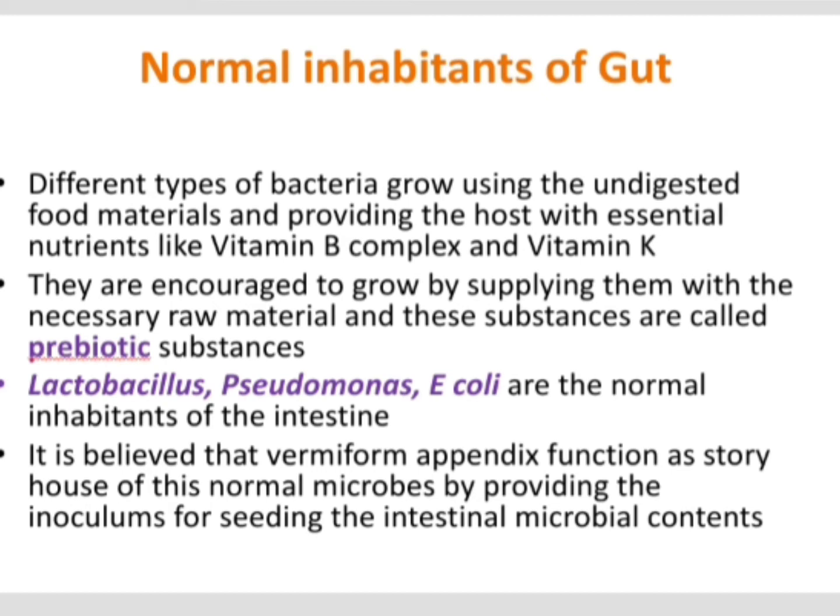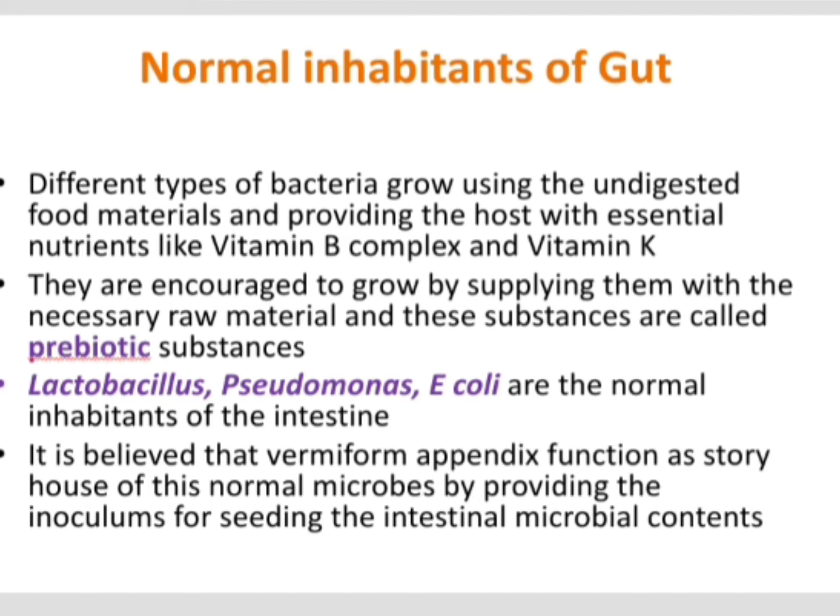So the normal microbial flora in the gut are Lactobacillus, Pseudomonas, E. coli, and they are present in the intestine. And the vermiform appendix, that is a rudimentary organ, acts as a storehouse for these normal microorganisms, and it will provide microorganisms to the intestine as and when the intestine requires an additional supply of microorganisms. So that is about the normal inhabitants of the gut.